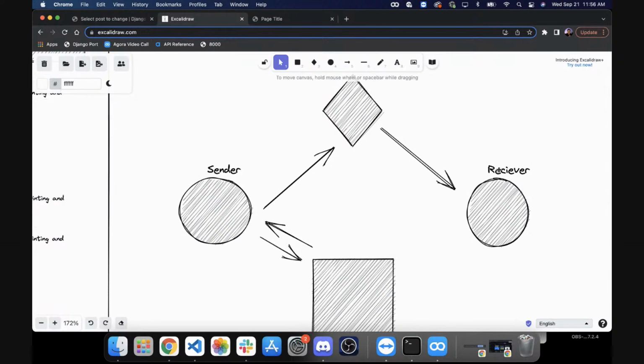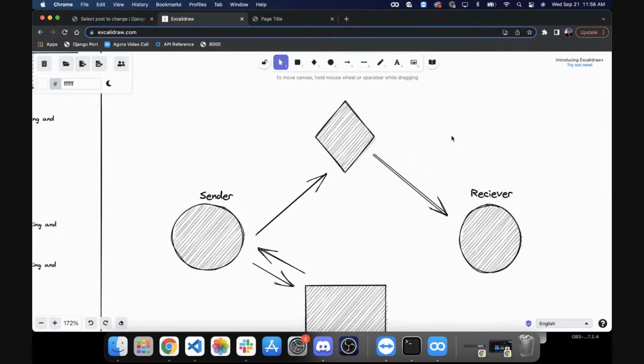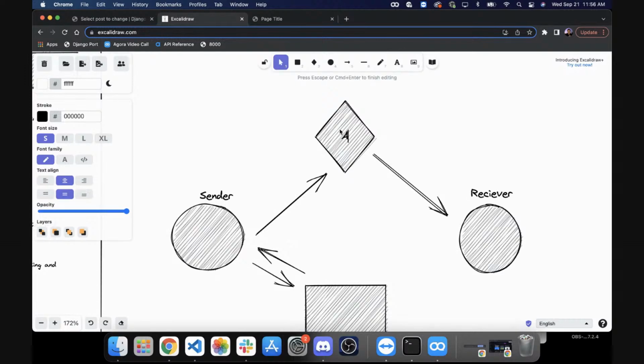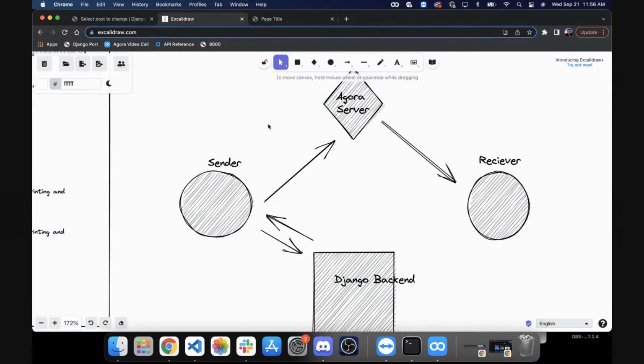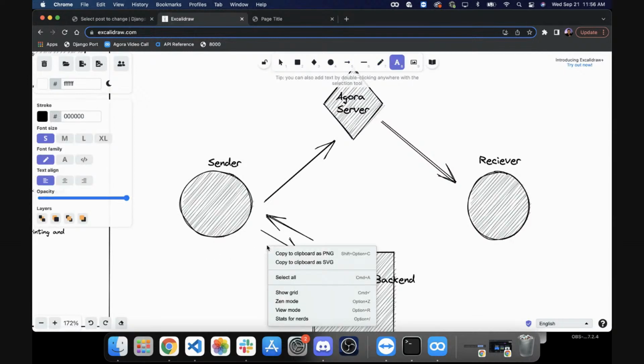Okay, so we have the sender and we have the receiver. Then we have the Agora server, and we have the Django backend. So we'll just do this. We'll do step 1.